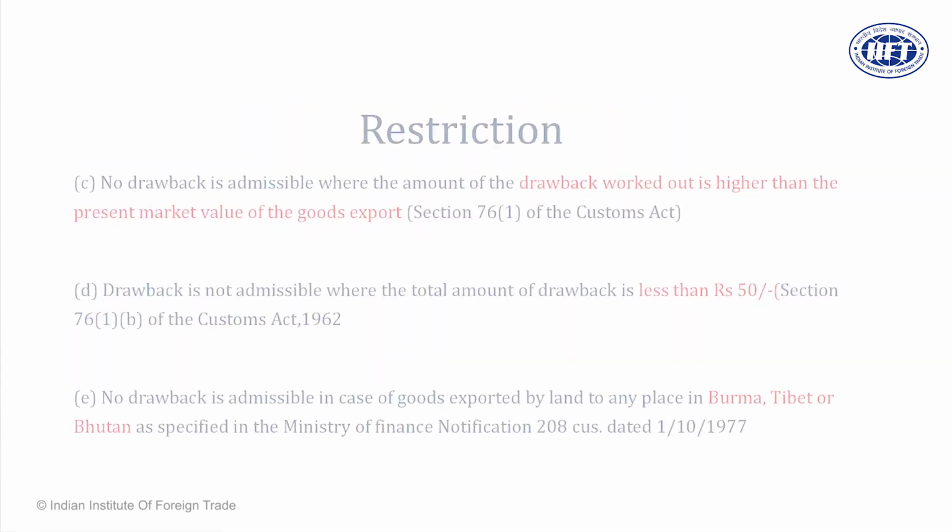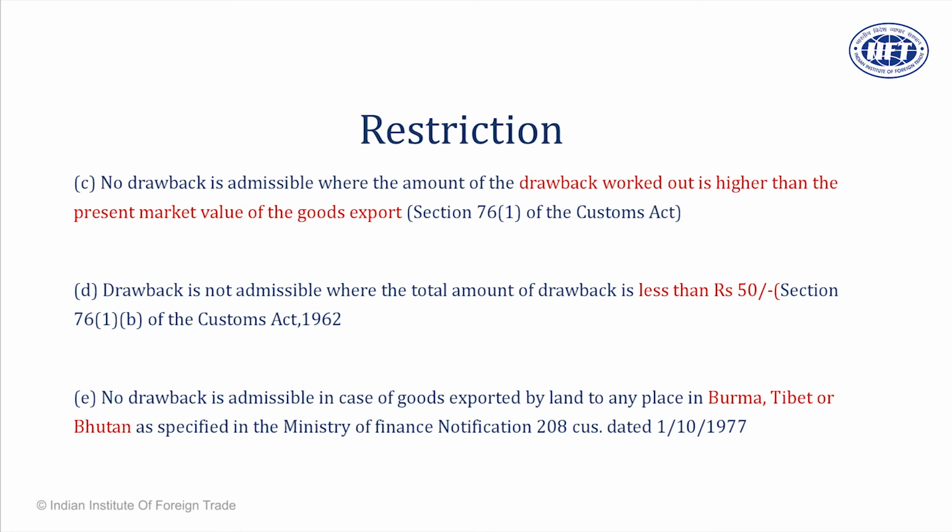No drawback is admissible where the amount of drawback is higher than the present market value, as in case of section 74. And if the drawback claim is less than 500 rupees, it is not processed. If goods are going by land route to Burma, Tibet and Bhutan, they are not processed. So with this, we usually cover the whole issues which are related to this.